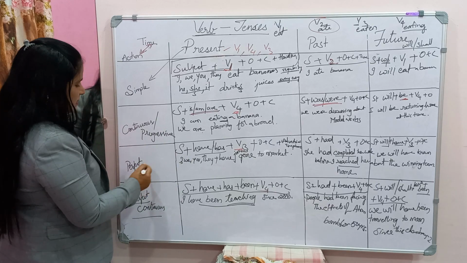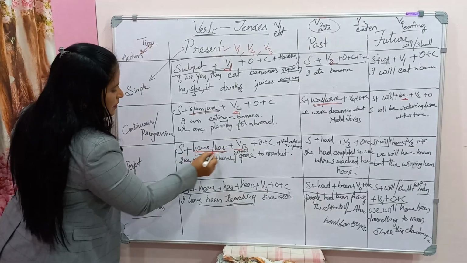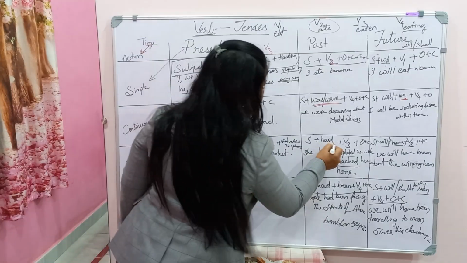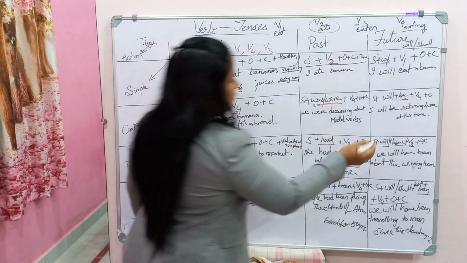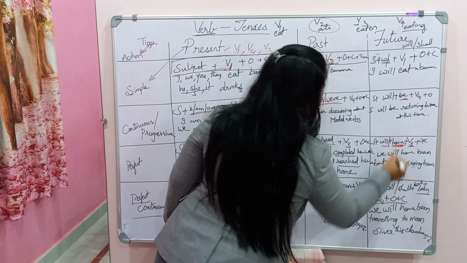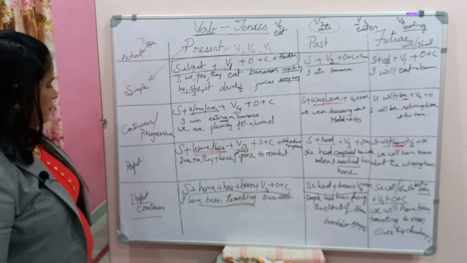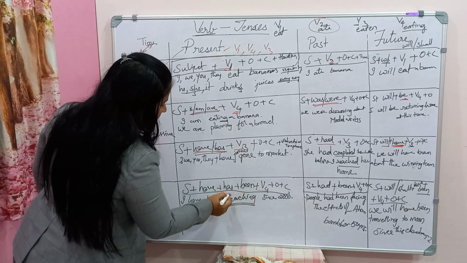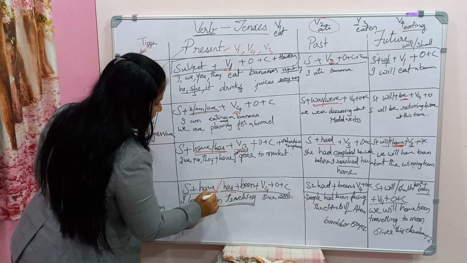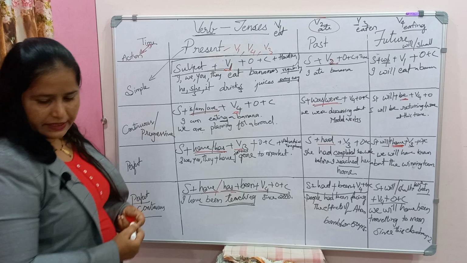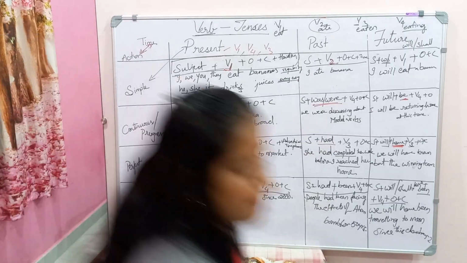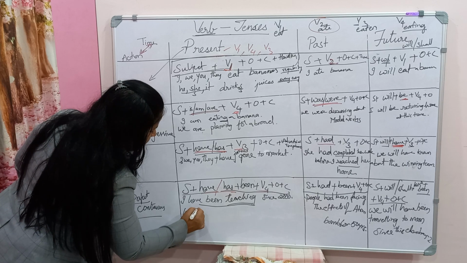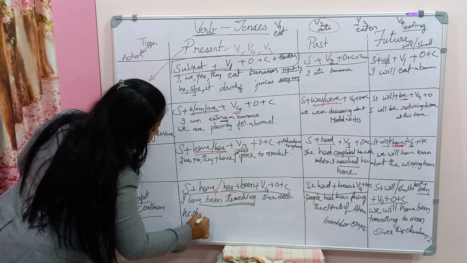Now in the perfect tense, remember the perfect helping verbs are have and has for the present perfect, had for the past perfect. Will and shall are very common here. Have is used here as a helping verb. Then finally it's perfect continuous. Have or has. I have. If it is he, she, it, then has.